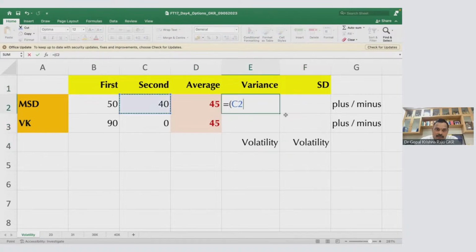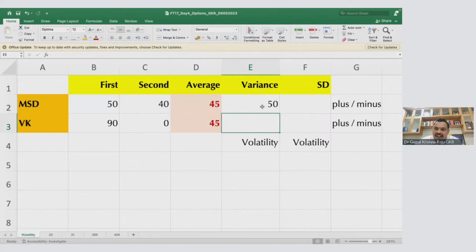This is 50 minus 45, the whole square. That is 5 square, the whole square. Plus you have 45 minus 40, which is 5 whole square. So this is what you have to add. So that means 5 square is 25, plus 5 square is 25. 25 plus 25 is 50. Now look at the same variance for Virat Kohli.